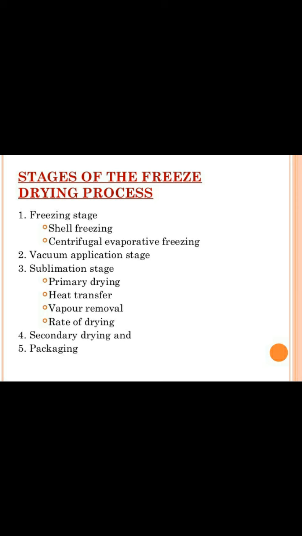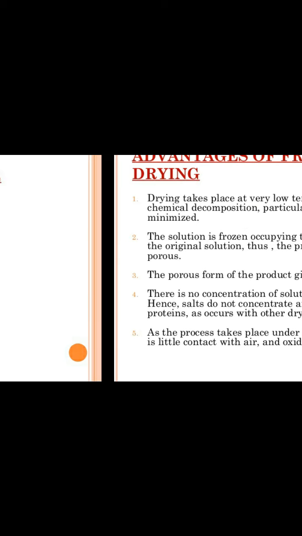First is self freezing, meaning centrifugal evaporating freezing. Then the vacuum application stage, and then the sublimation stage, where primary drying is done. Heat transfer, vapor removal, and rate of drying are also included in the sublimation stage. Then secondary drying is completed, and then packaging. These are the stages of the freeze drying process.